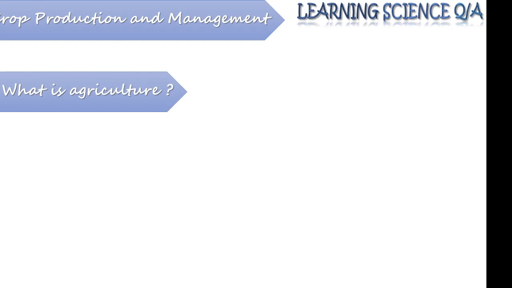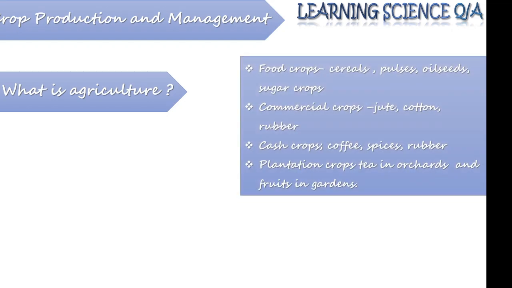First question: when you see a chapter like crop production and management, the first question that arises in our mind is, what is agriculture? Students, the practice of growing crops is called agriculture. Whenever food crops, commercial crops, cash crops or even plantation crops are grown, that practice is known as agriculture.